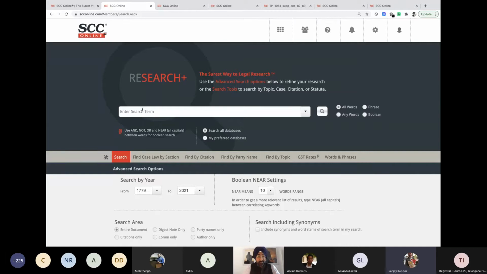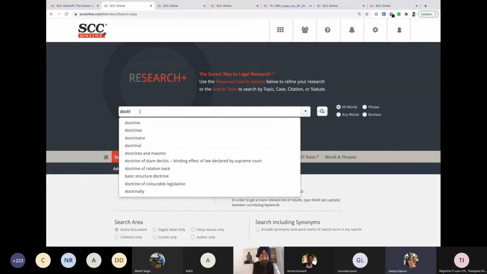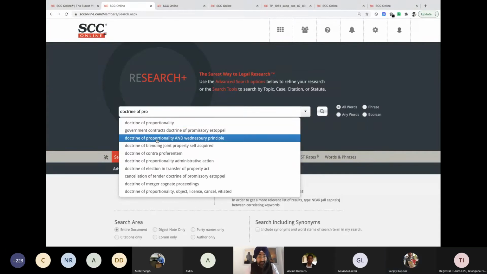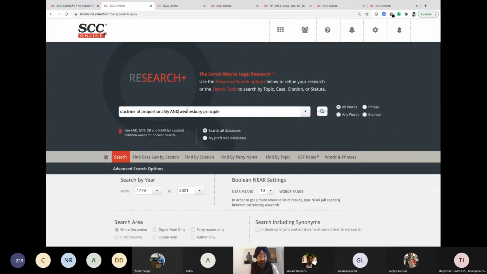I'm sure you have understood the query. I think I've understood the query. What comes to your mind, sir, with this search? Because we have done a couple of searches. First of all, how to create such a query, because it is such a long thing. First, the two principles: the doctrine of proportionality. Well, first, let's try writing all of this. So it says doctrine of proportionality and Wednesbury principle. Those were the two things we're talking about.